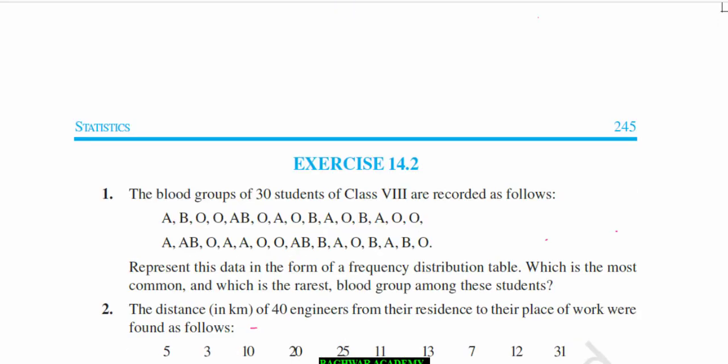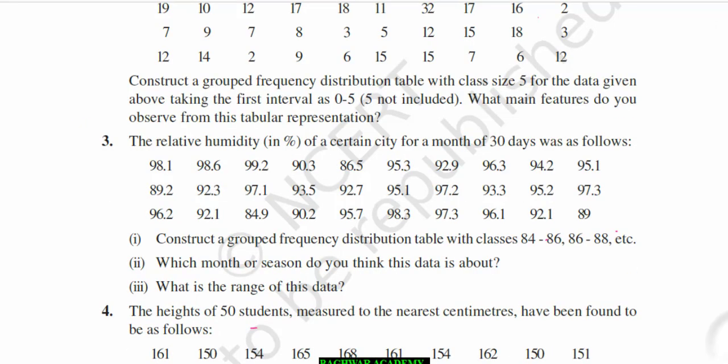Then we have Exercise 14.2. Just start a few questions; a few important questions are there that you try to do. I hope you will be able to do these questions, just try, otherwise we will see in the next class, and till then, thank you.